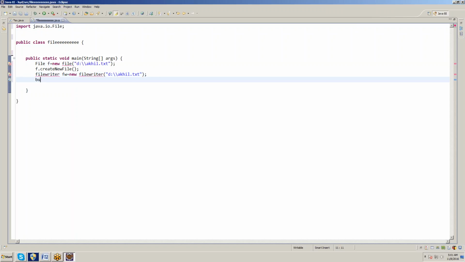BufferedWriter bw equal to new BufferedWriter fw. So only for this logic purpose we are learning this concept.